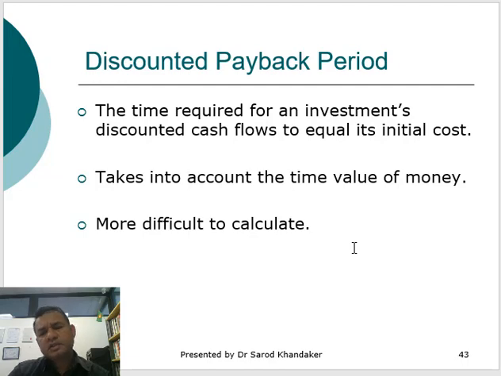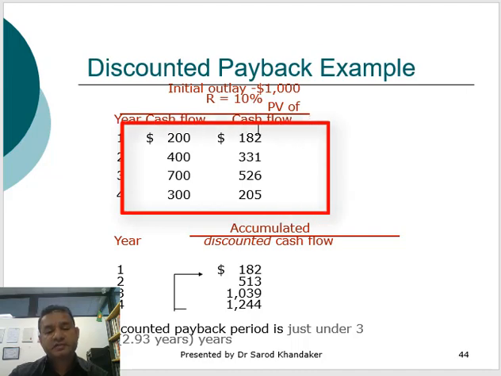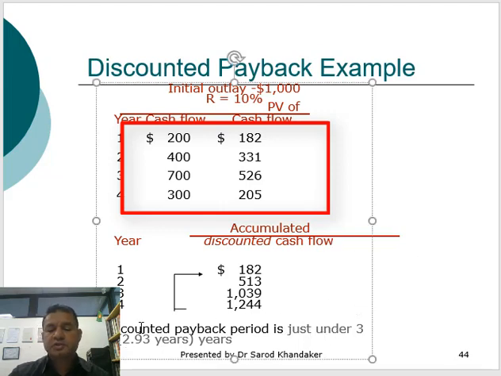Now the discounted payback period method is almost the same, but it accounts for the time value of money. So other things remain the same. Instead of looking at just the cash flow, we'll be looking at the present value of the cash flow. So for example, here the initial outlay is 1000, the rate of return is 10%, and the present value of the cash flow has been given here. So how long is it going to take to cover the initial cost? In here, the discounted payback period is just under 3 years, 2 years and then 3 years.